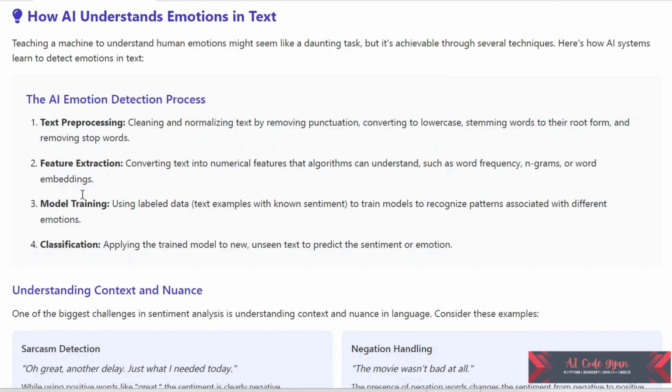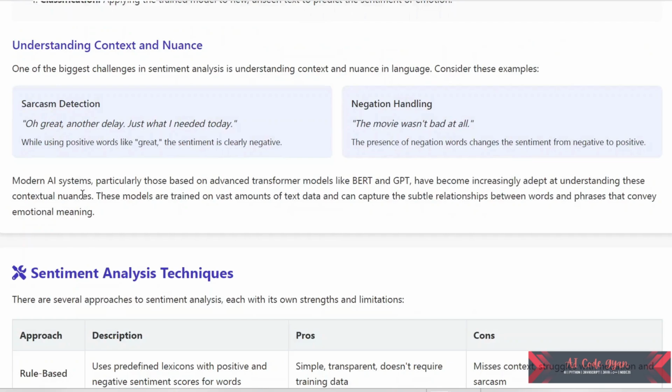Now let us talk about understanding context and nuance. A challenge we are facing is understanding context and nuance in language. For example, we have sarcasm detection. "Oh great, another delay, just what I needed today." While using a positive word like "great," the sentiment is clearly negative. So here the context is sometimes not clear. For this we use BERT and GPT. AI systems, particularly those based on advanced transformer models like BERT and GPT, have become increasingly adept at understanding these contextual nuances. These models are trained on vast amounts of text data and capture the subtle relationships between words and phrases that convey emotional meaning.